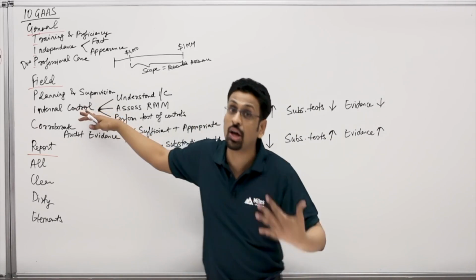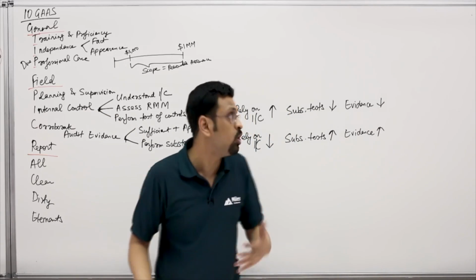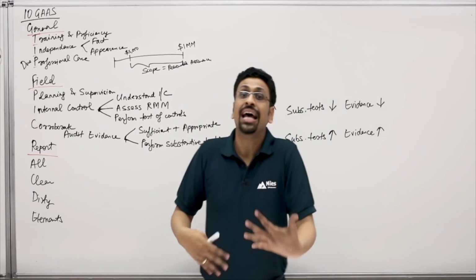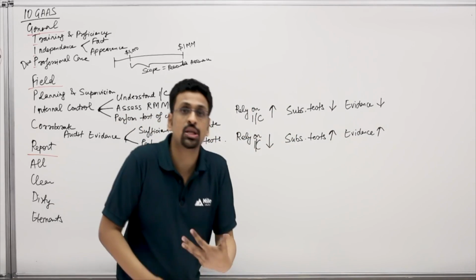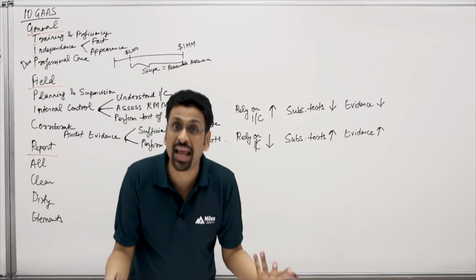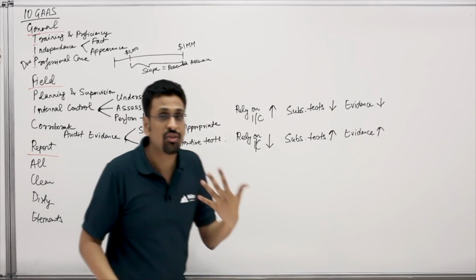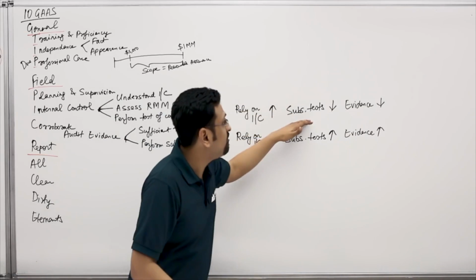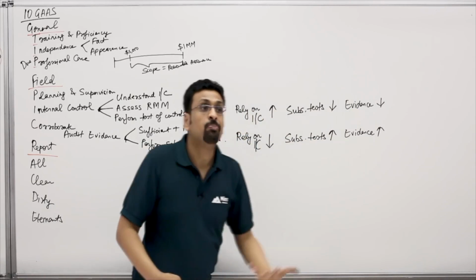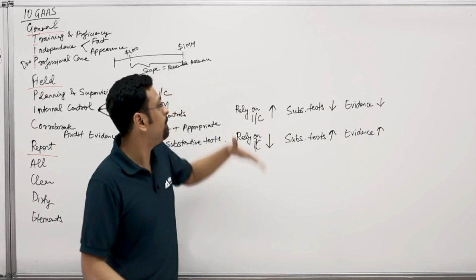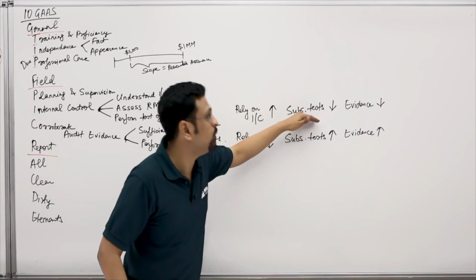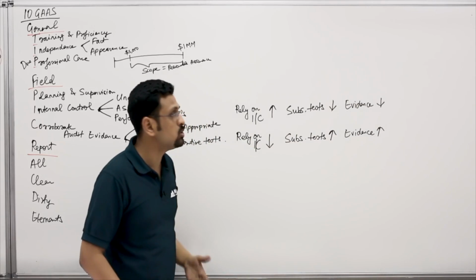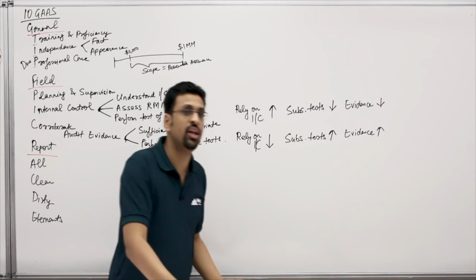So if internal controls are good, how do we know if internal controls are good if we want to rely? Because we perform the test of controls. So test of controls tell us how good the internal controls are. Should we rely on them or shouldn't we rely on them? Depending on the results of the test of controls, we decide how much of substantive testing we want to do. Substantive testing gives us the amount of evidence. So if it's a very systematic company, very good internal controls, we're happy with doing less audit work, gathering less evidence. Bad internal controls means more work and more evidence for auditors.